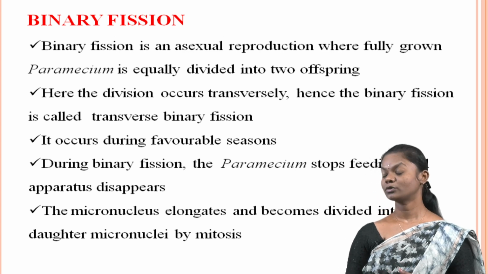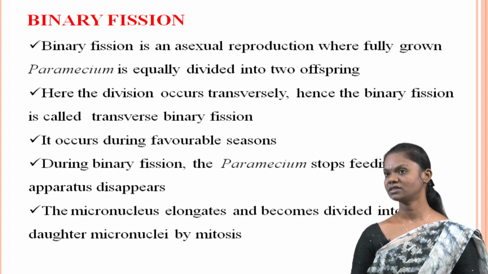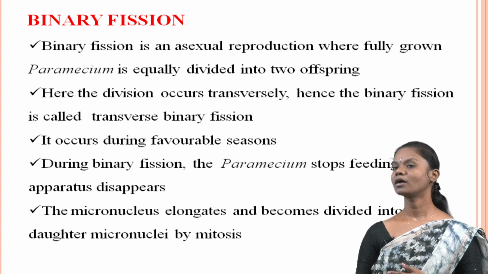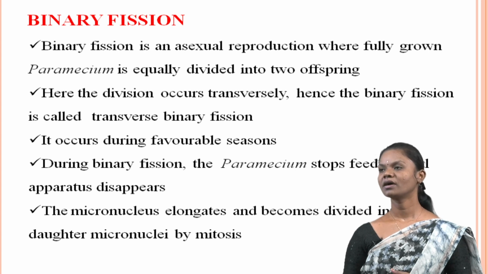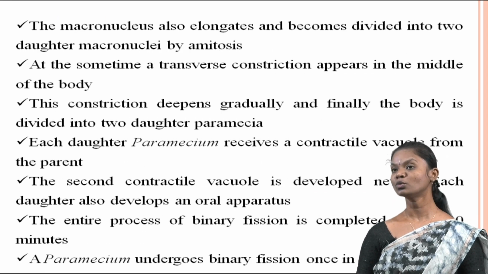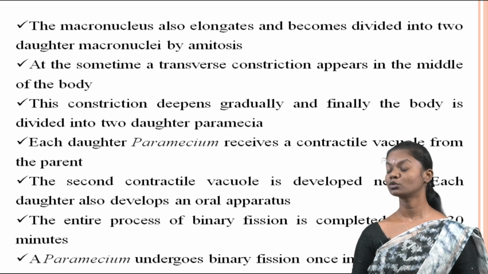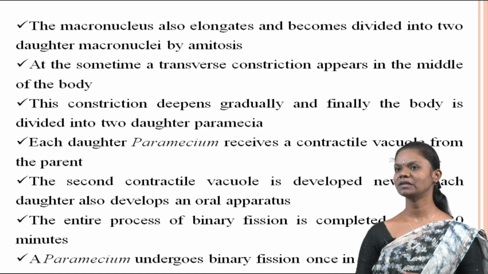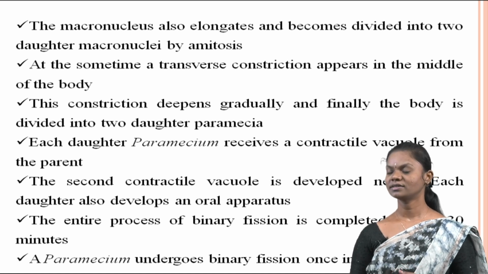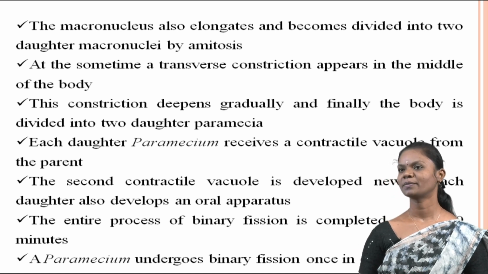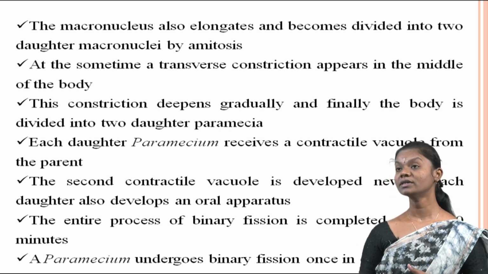During transverse binary fission, the elongation and division process also occurs in the macronucleus, which divides into two daughter macronuclei through mitosis. Simultaneously, a transverse constriction appears in the middle of the body of the Paramecium.